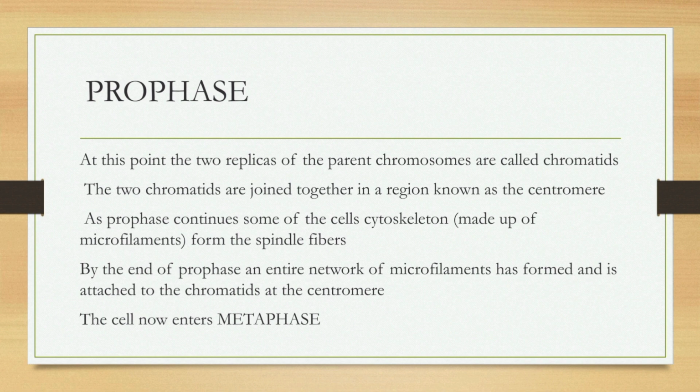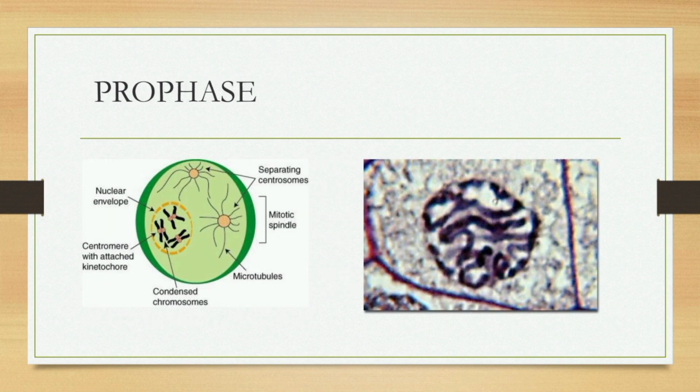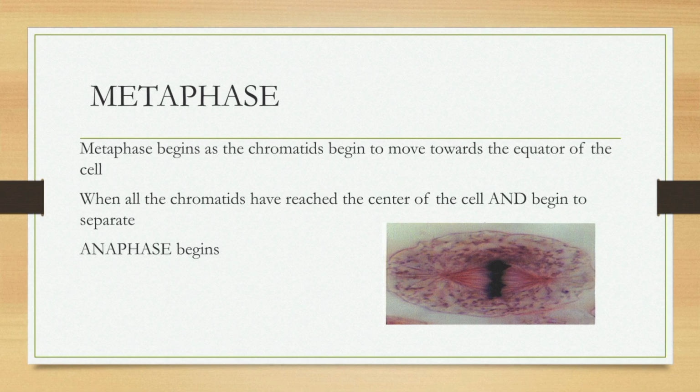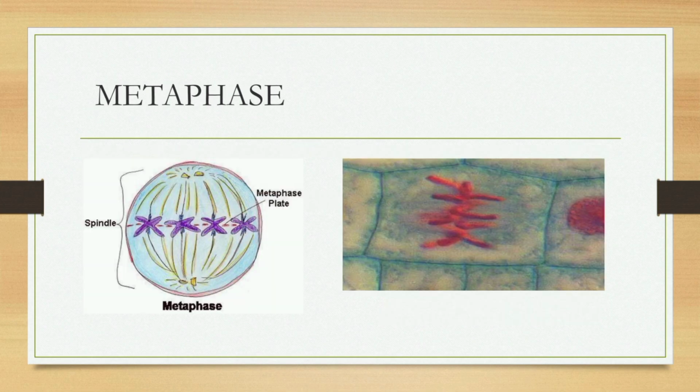As the prophase continues, some of the cell's cytoskeleton forms spindle fibers. By the end of prophase, the entire network of microfilaments has formed and it is attached to the chromatids and the centromere. The cell now enters the metaphase. Metaphase begins as the chromatids begin to move towards the equator of the cell. When all the chromatids have reached the center of the cell, they begin to separate.